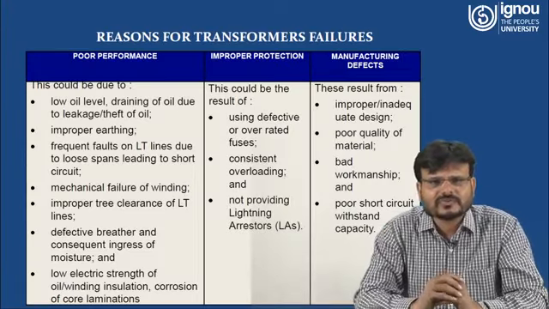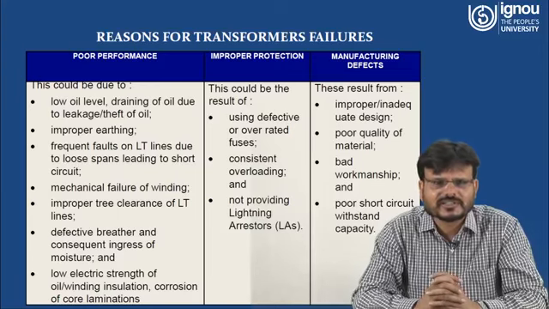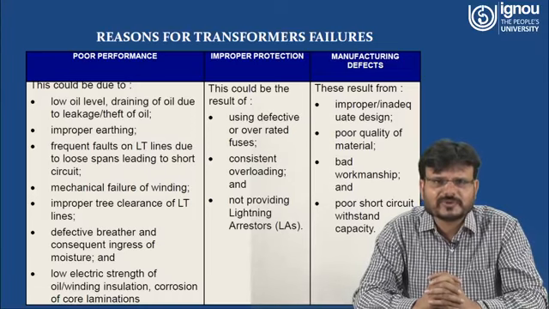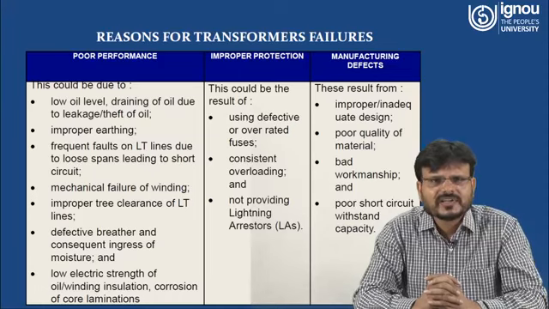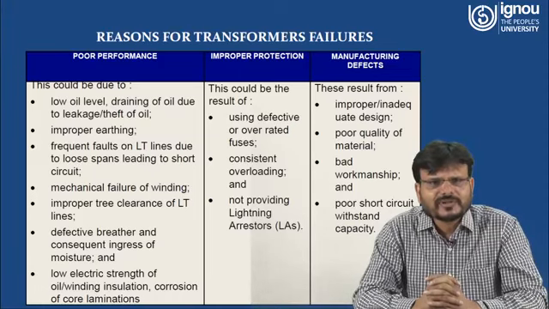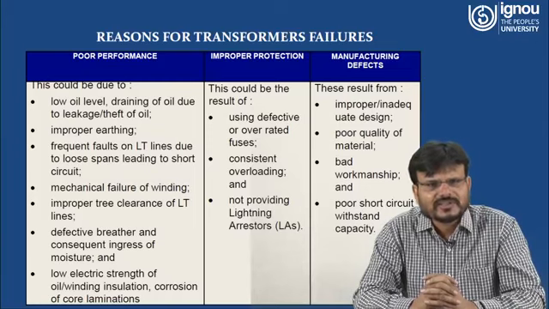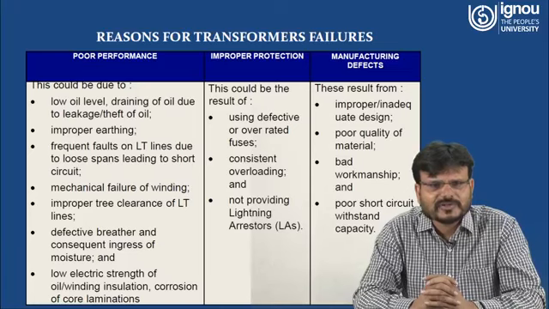Now we have to understand the reasons for transformer failure. There are three main reasons: one is poor performance, another is improper protection, and third is manufacturing defects. Poor performance is due to low oil level, draining of the oil due to leakage, theft of the oil, improper earthing, or mechanical failure of the winding.